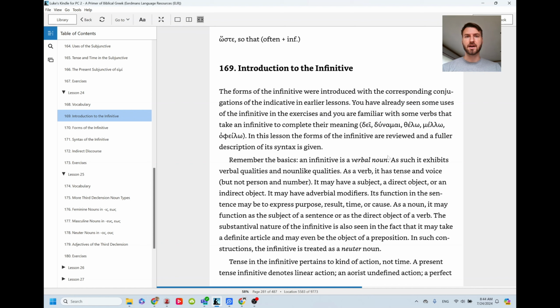We have been using infinitives this whole time in probably its most usual way, which is completing a verb. Like we saw it for words like dunamai, I am able to do something, or thello, we've used it for thello a lot, I want to do something. So that is the most common use of the infinitive. And this chapter is just talking about other uses of the infinitive.